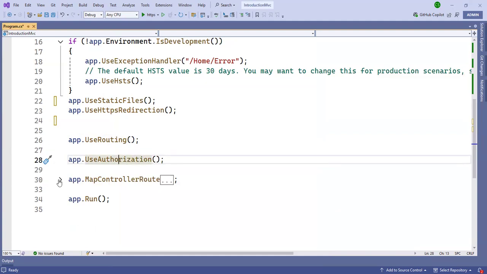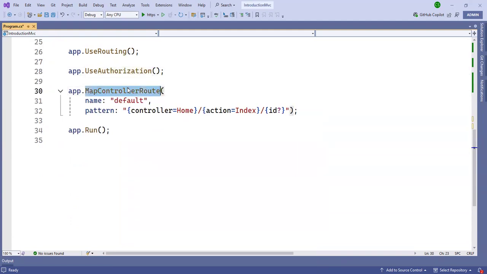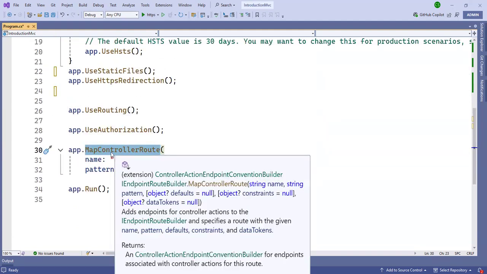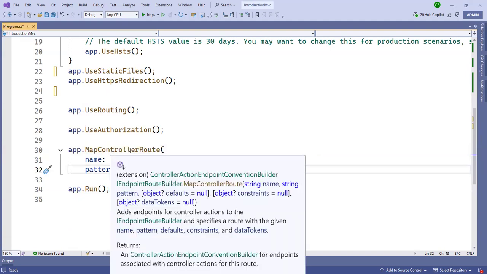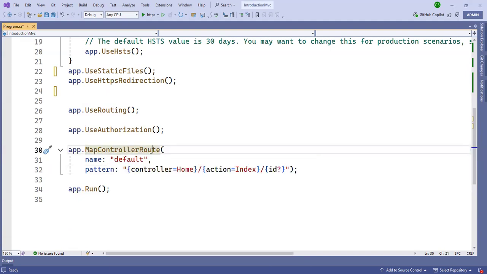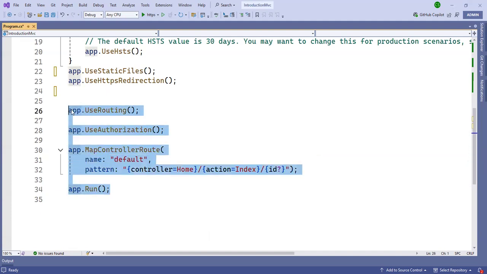After that, we have the middleware for redirection. Suppose when you run the application and go to amazon.com, and no specific page is found, then the default page goes to Home.Index. For that, the MapControllerRoute middleware will run. Then finally app.Run. So the middleware runs one by one.